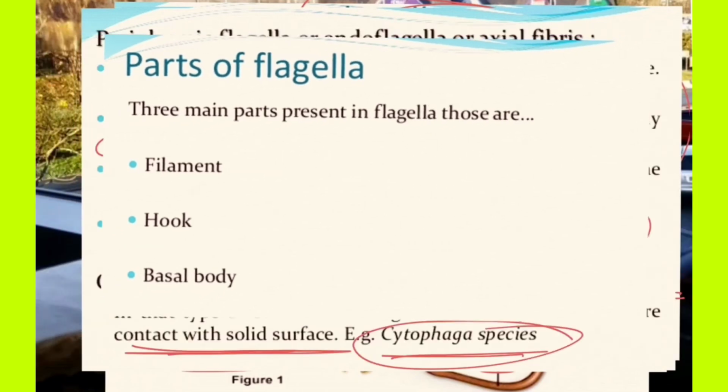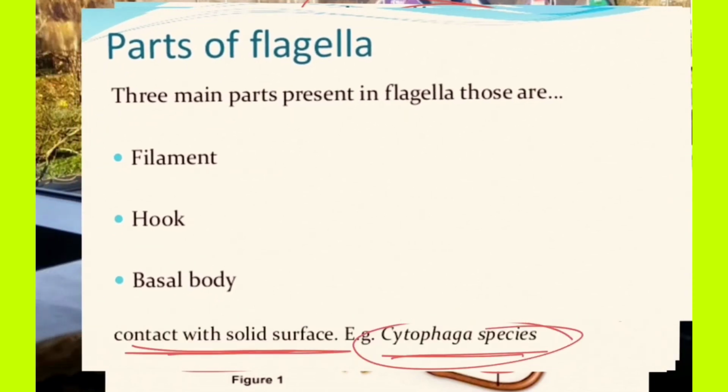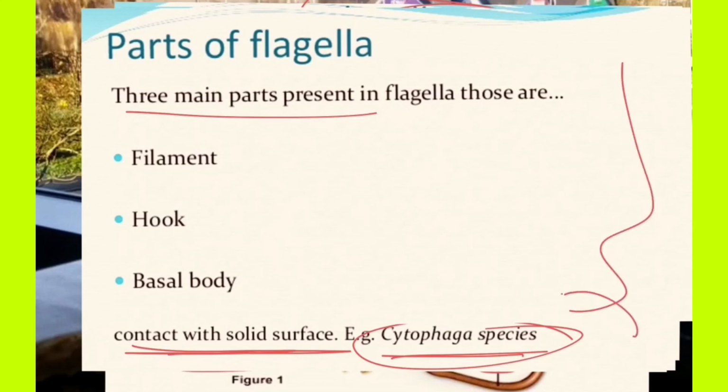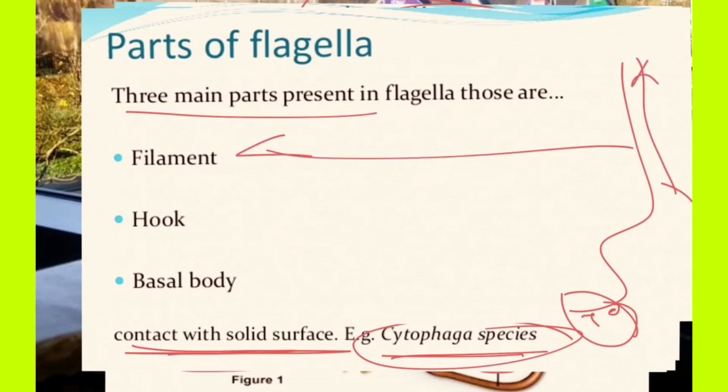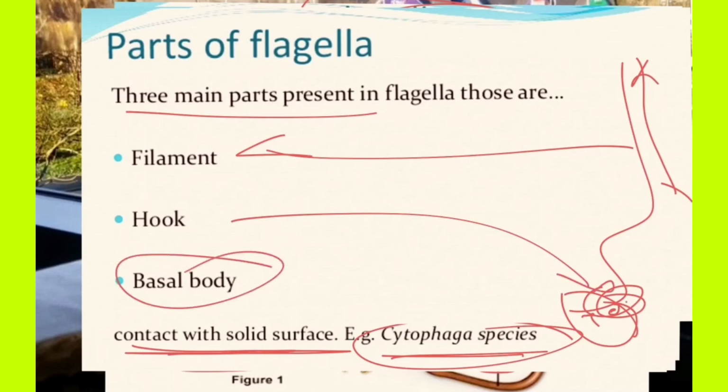Now let us look at the parts of flagella. This is the flagellum, the structure of the cell wall, with the cytoplasm inside. The whole is a filamentous structure, and this is the hook structure and the basal body.